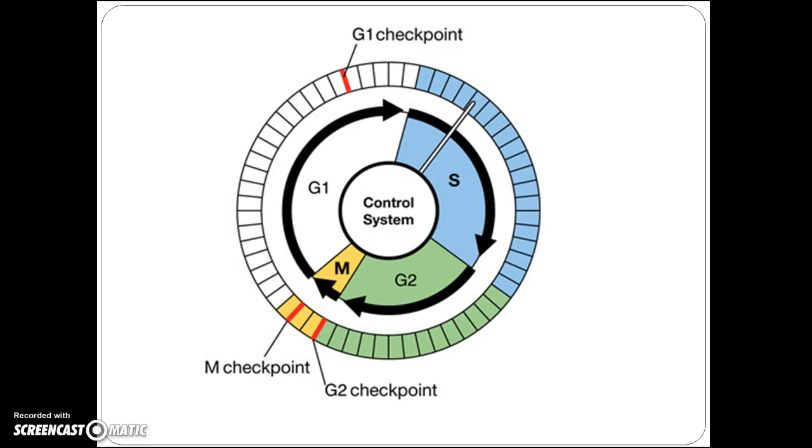The M checkpoint is also known as the spindle checkpoint because it determines whether all of the sister chromatids are correctly attached to the spindle microtubules. Because the separation of the sister chromatids during anaphase is an irreversible step, the cycle will not proceed until the kinetochores of each pair of sister chromatids are firmly anchored to at least 2 spindle fibers rising from opposite poles of the cell. But what happens when the cell cycle is disrupted?